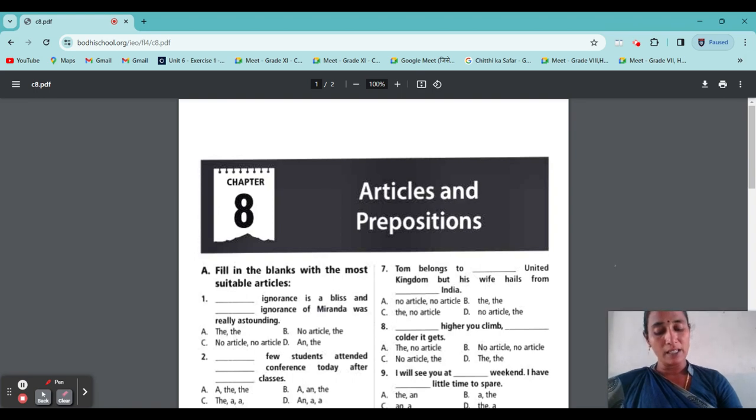Next, indefinite articles are used with determiners. What are determiners? Few, lot, most. The articles come before the determiners.